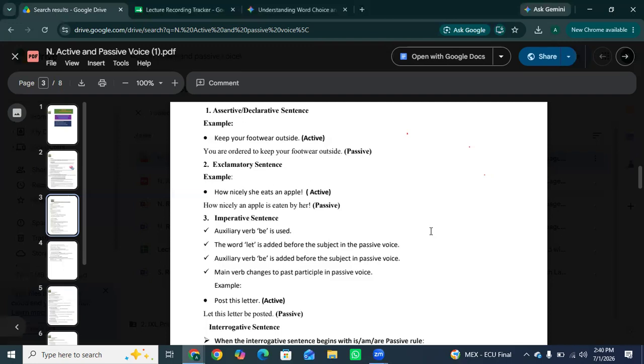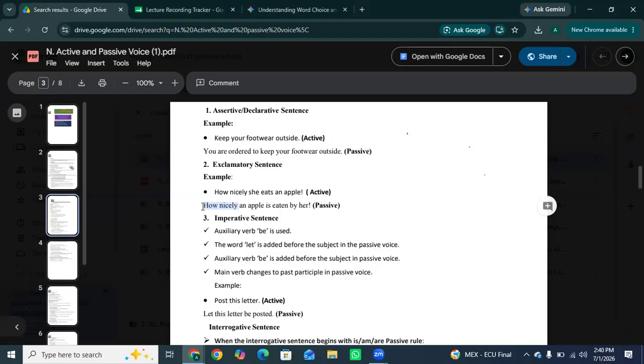This is an active voice sentence. In passive voice: how nicely an apple is eaten by her. We keep the exciting feeling words, how nicely, right at the front, exactly the same, then we just do our standard flip-flop with the rest of the sentence.